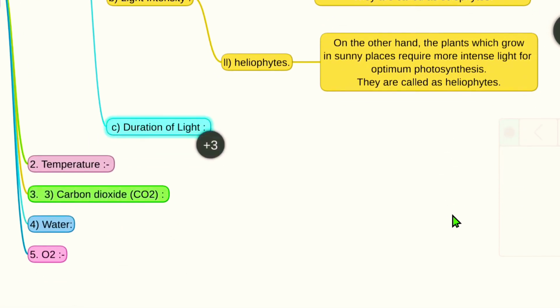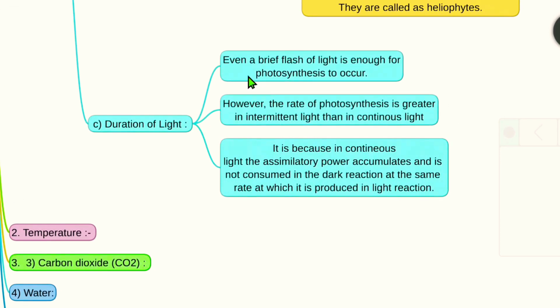And the next one is the duration of light. First, even a brief flash of light is enough for photosynthesis to occur. However, the rate of photosynthesis is greater in intermittent light than in continuous light. It is because in continuous light the assimilatory power accumulates and is not consumed in the dark reaction at the same rate at which it is produced in the light reaction. In the light reaction, the assimilatory power is stored, then it is not consumed in the dark reaction when continuous light is provided to the plant.